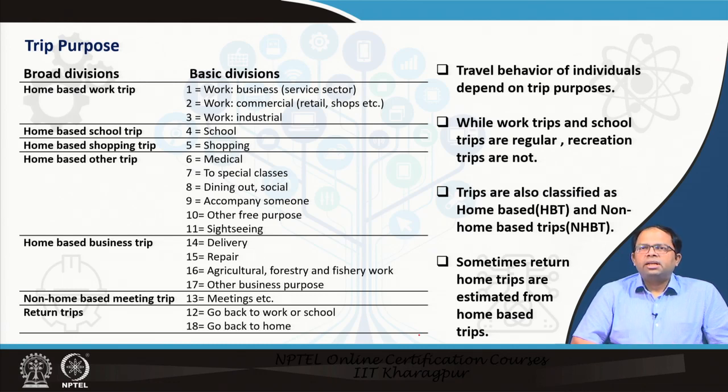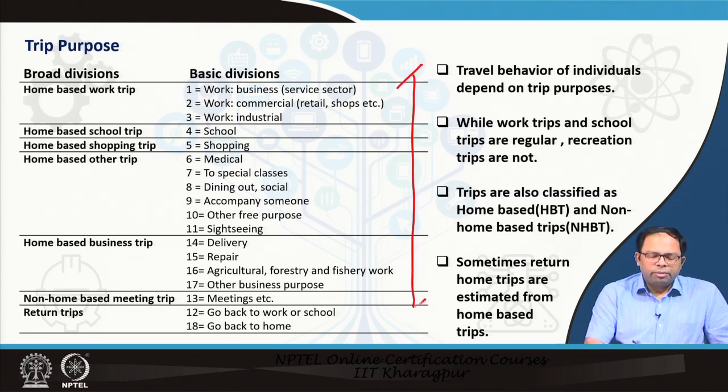So travel behavior of individuals depends on trip purposes, and while work trips and school trips are regular, recreational trips are not. So that means maybe the travel times for work and school trips are fixed, whereas recreational trip travel times could be changed. That means those trips are more flexible, and trips are classified as home based and non-home based trips that we already discussed, and sometimes return home trips are estimated from home based trips. That means if I can estimate all these particular trips, then automatically I'd be able to understand the number of these return trips, because anybody who goes out from home will always return back to home.